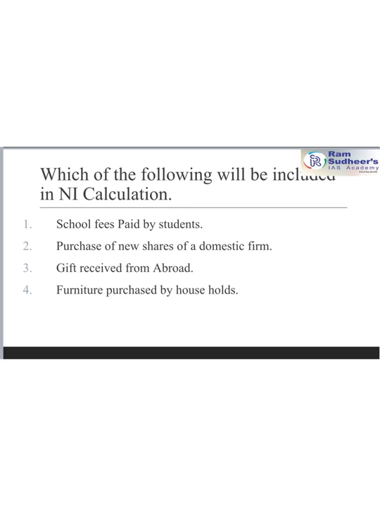Now, which of the following will be included in the national income calculation? This is what we are going to focus on in this video, because there are some confusions when we think of certain things being included and certain things not being included in the national income calculation. So the school fees paid by students. School fees paid by students is included in the national income because it is part of consumption.